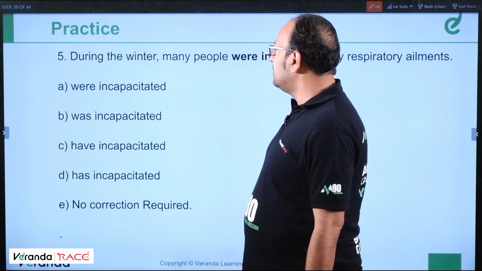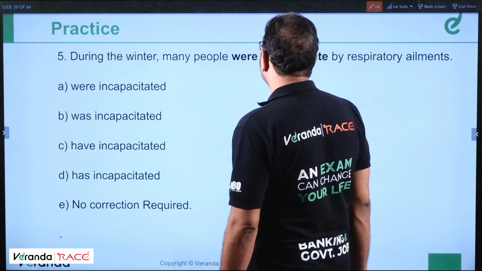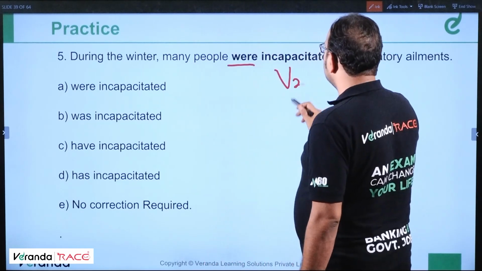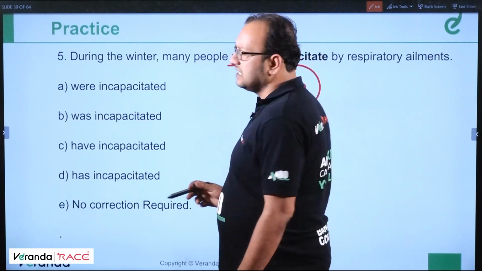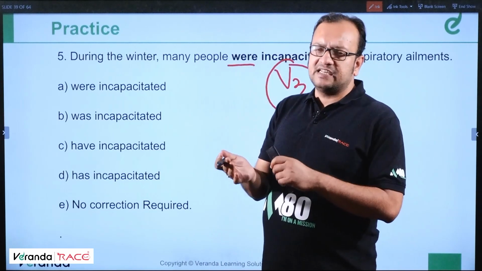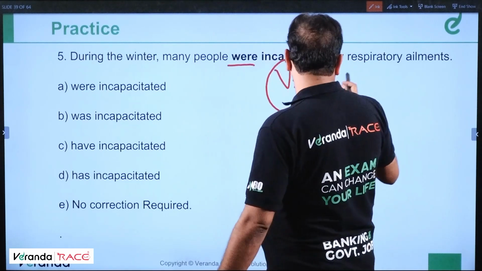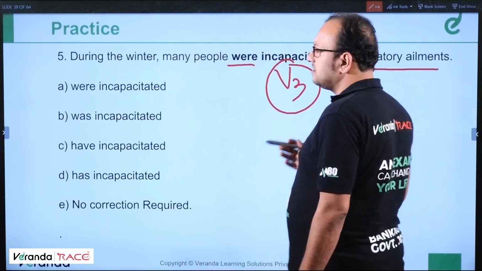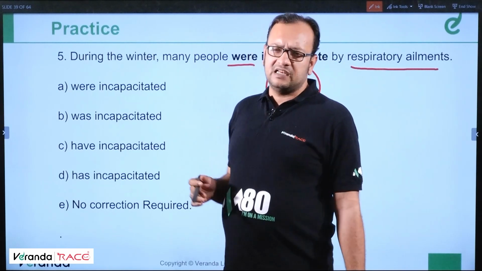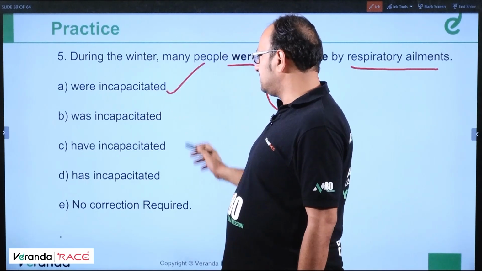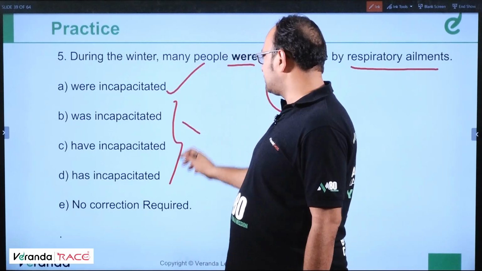Question number 5. During the winter, many people were incapacitated. Were, so it should be V3. Many people were incapacitated means the passive voice. Were incapacitated by respiratory ailments means they caught respiratory ailments. So were incapacitated is the correct answer. All these are incorrect options.